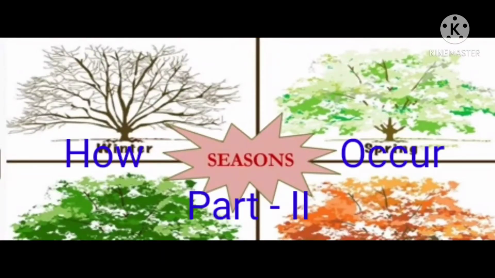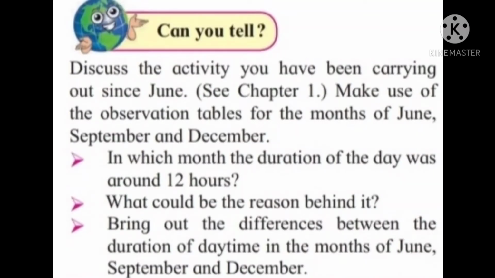How Seasons Occur Part 2. We are going to discuss the activity you have been carrying out since June. Make use of observation tables for the months of June, September and December. In which month was the duration of the day around 12 hours? It is 22nd March and 23rd September. What could be the reason behind it?